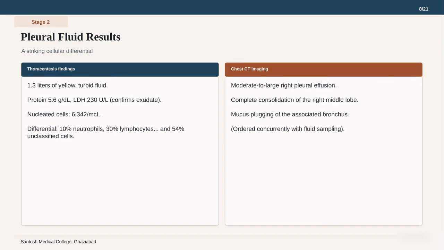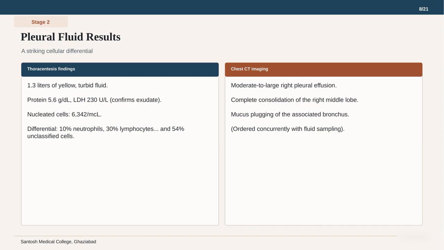Stage 2 brings us the pleural fluid results and more detailed imaging. As you can see in the left column, the thoracentesis yielded 1.3 liters of yellow turbid fluid. The protein of 5.6 grams per deciliter and LDH of 230 units per liter confirm this is an exudate. Most strikingly, the differential shows 54% unclassified cells, which is a major red flag.